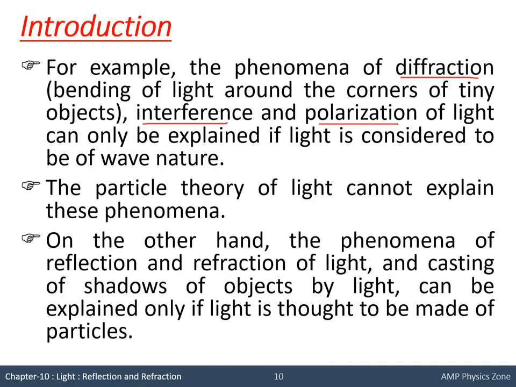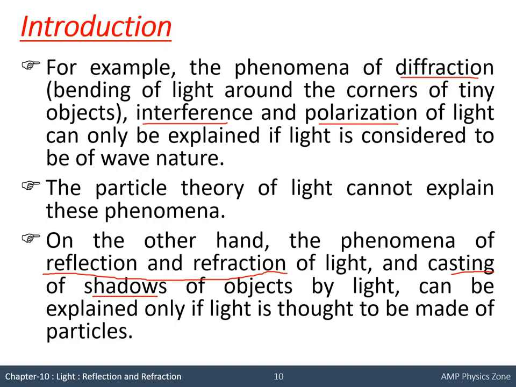This cannot be explained by the particle theory of light. In the same way, some phenomena, which are reflection, refraction, casting of shadows of the object, can be explained only if light behaves as particle. This cannot be explained if light is behaving as wave.